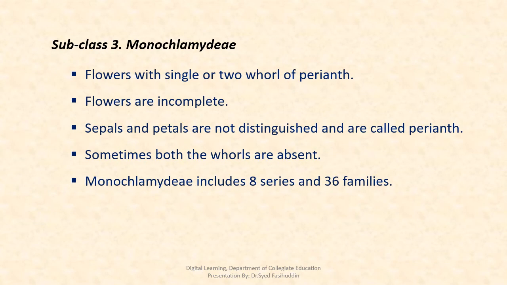Characters of Monoclamidae. Flowers with a single whorl of perianth. Flowers are incomplete. Sepals and petals are not distinguished and are called perianth. Tepals are present in 2 whorls. Sometimes both the whorls are absent. Monoclamidae includes 8 series and 36 families.